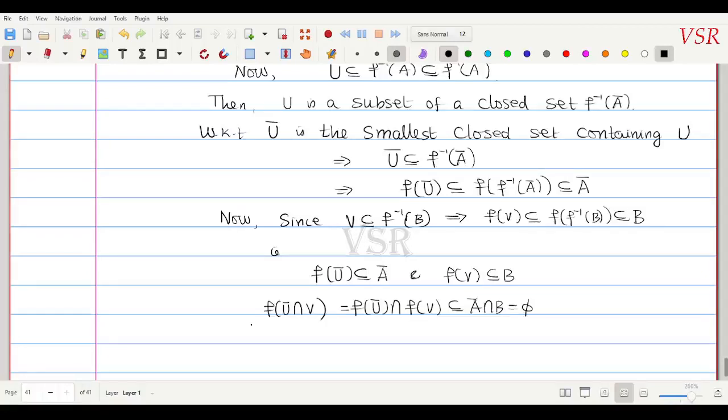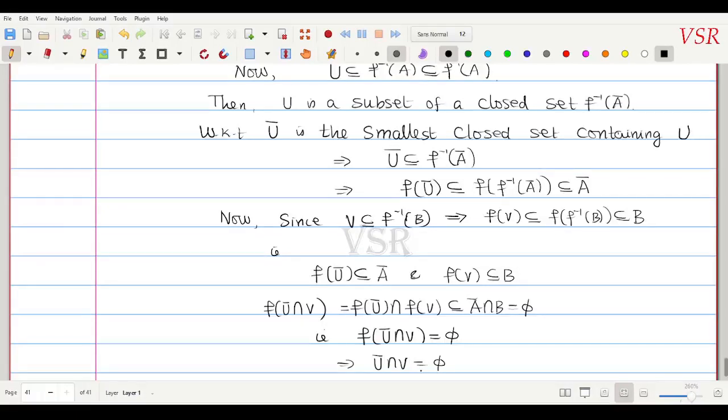Is it okay? If you take an element y, that is f of x where x belongs to u closure and intersection with V, then it will be in u closure and also in V. Therefore f of x belongs to f of u. So you can easily prove this condition. So f of u closure intersection V is equal to empty. So this implies that u closure intersection V is equal to empty.